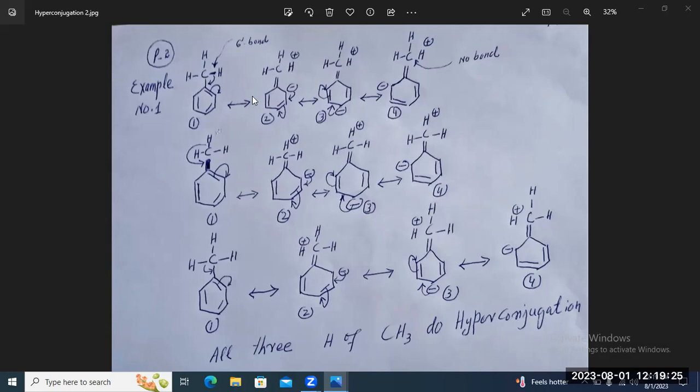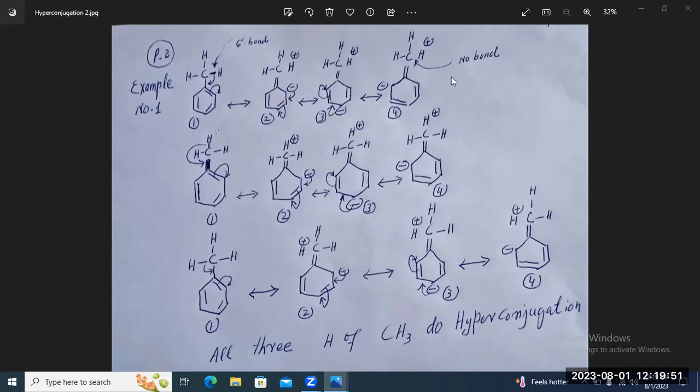So you will get this resonating structure, and then correspondingly this comes here and this comes here to give this, and similarly this would be the result by shifting the electrons from here and then from here.